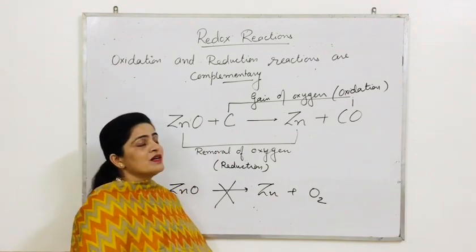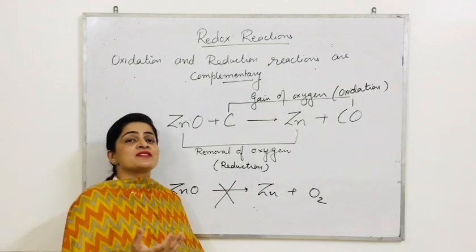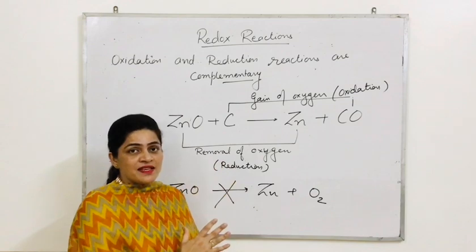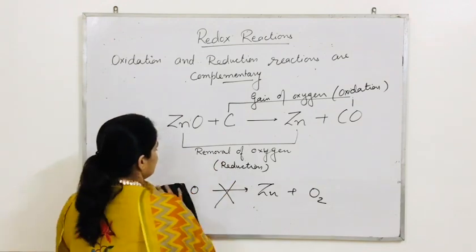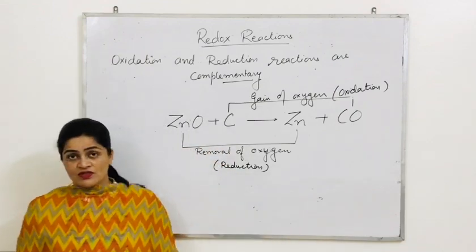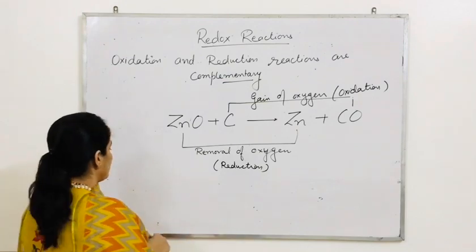Before starting with the next concept, that is the electronic concept, which is a modern concept, remember that the classical concept is primitive. It has so many limitations. It has a large number of limitations, students. Okay, let me give you one limitation.